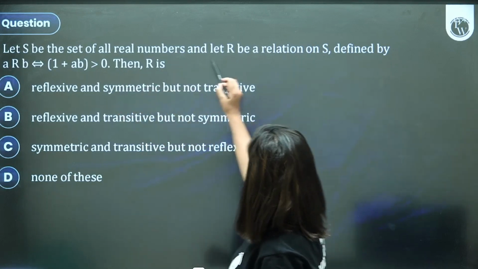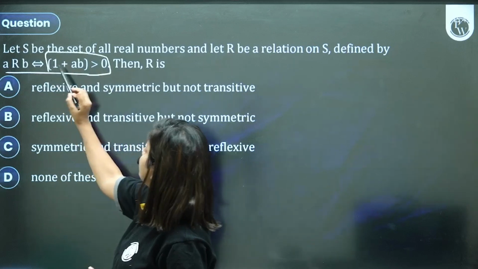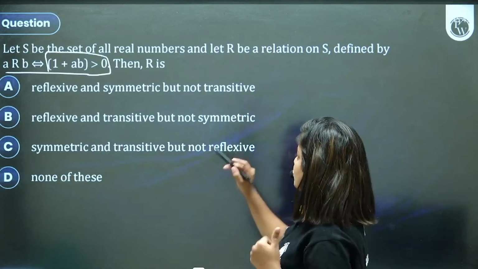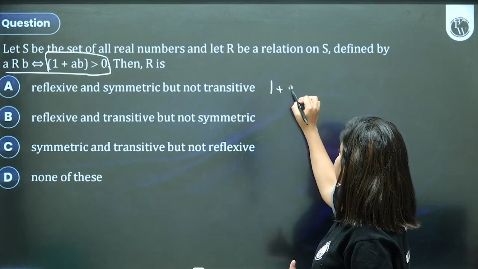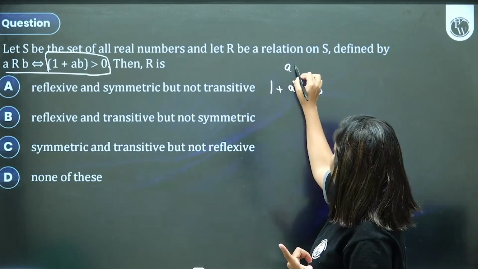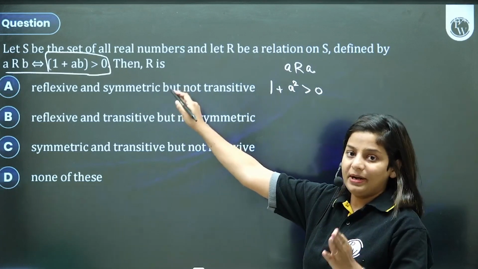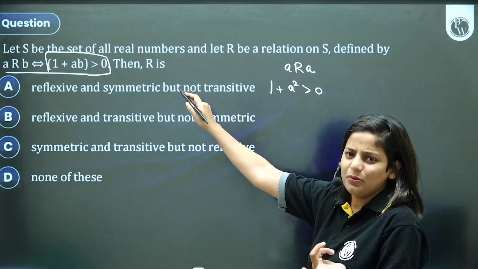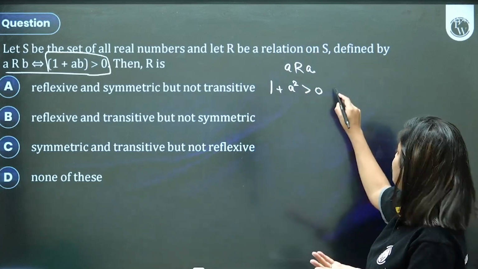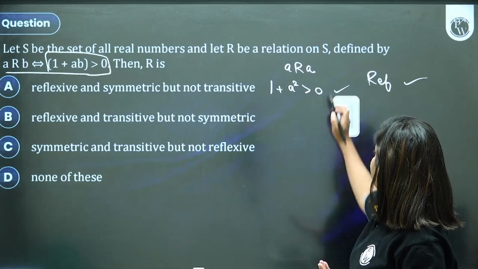Let S be a set of all real numbers and R be a relation on S. A is related to B if it satisfies this particular thing: 1 plus AB is greater than 0, then they are in relation. So is it reflexive? Can I say 1 plus A square is greater than 0? Is A related to A? If A is related to B, 1 plus AB. If A is related to A, replace B with A. Is 1 plus A square greater than 0? Yes, 1 is positive, A square is positive. It is going to be greater than 0. It will be reflexive. Let's go next.